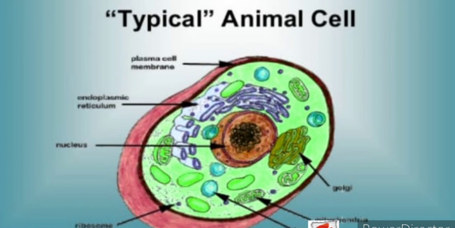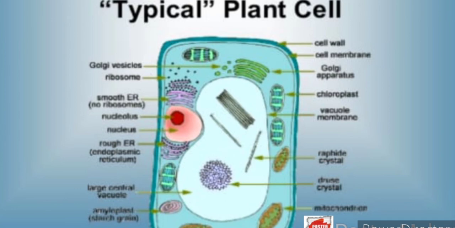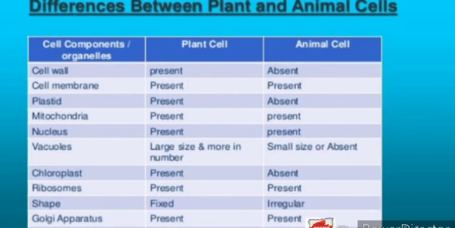Okay, but when we talk about the plant cell, the outermost layer is not the cell membrane but the cell wall. Okay, and the vacuole size is very large as compared to the animal cell. Now, when we study about these, we need to know about the differences between the plant cell and the animal cells.